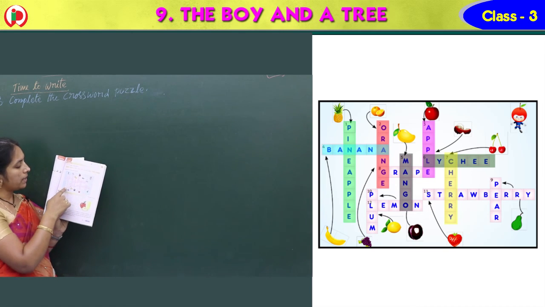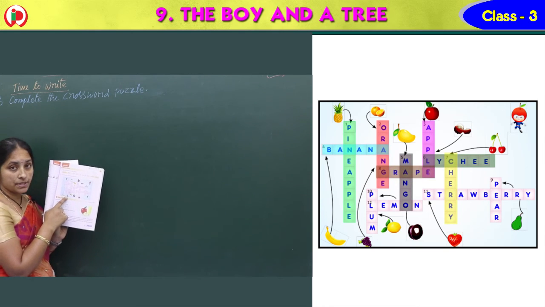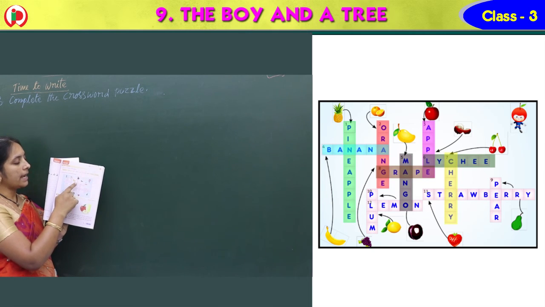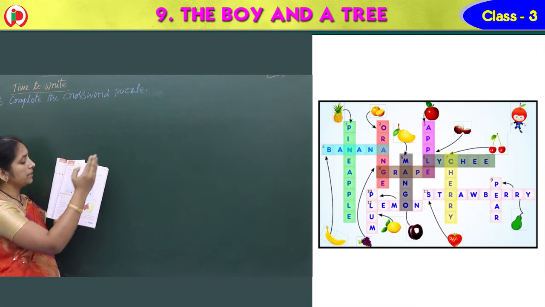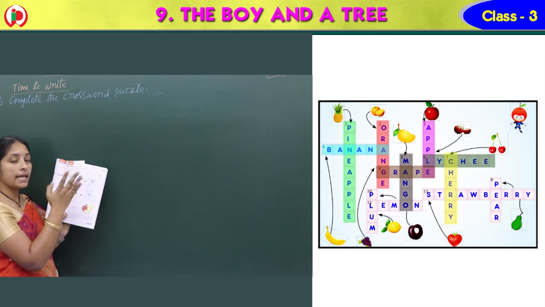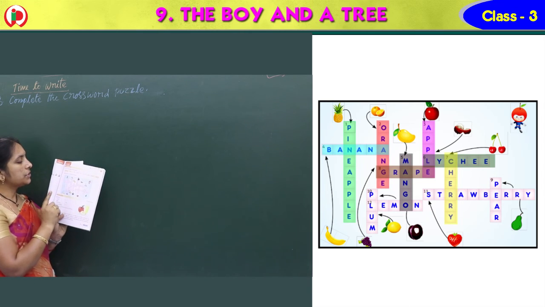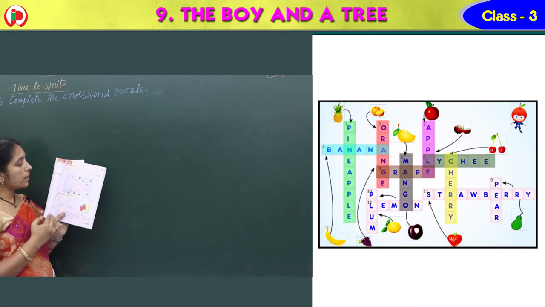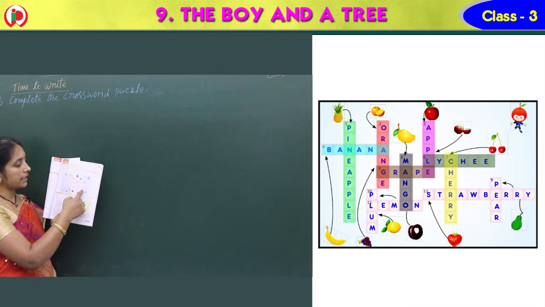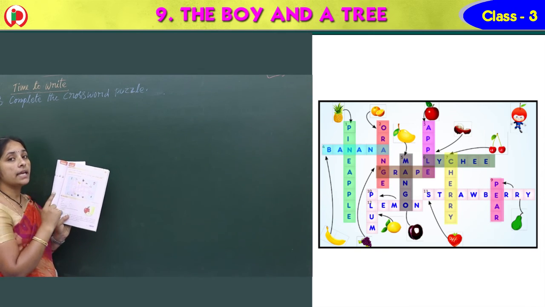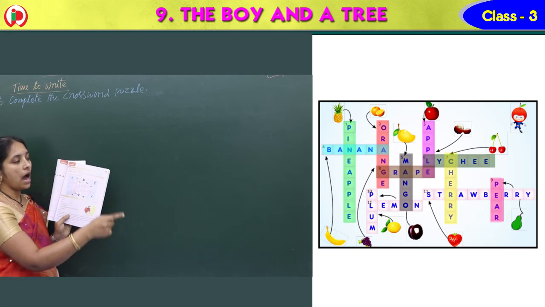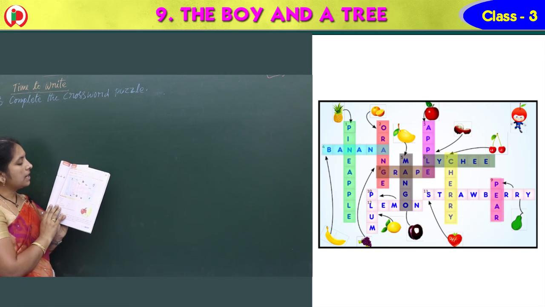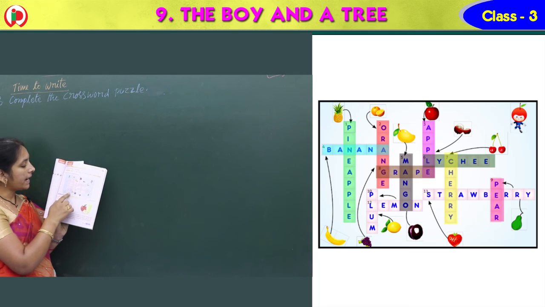What is the eighth one? Yes, grapes. Orange G is there, no? From that. So grapes. Grape only. Okay. And the next one, ninth one here down. That is pear. Pear. Okay. And the next one, 10th one again down.